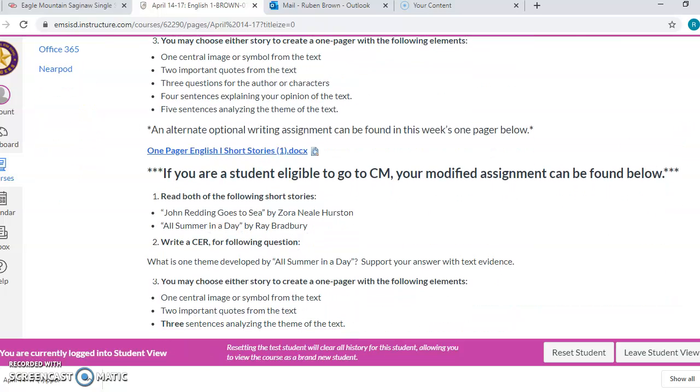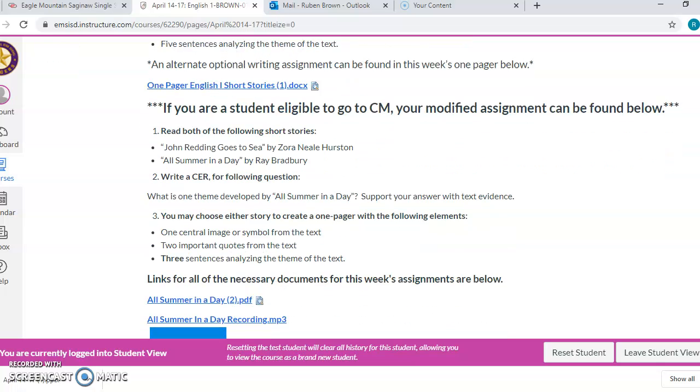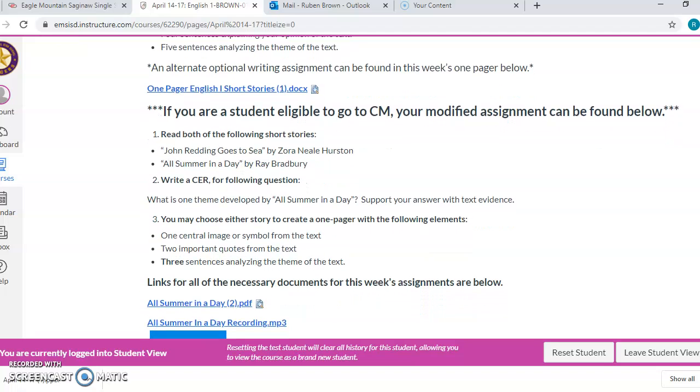Now, some of you are students who are eligible to go to CM and you typically receive modified assignments. Your instructions are right down here. You will see that you have an abbreviated or shortened assignment for this week. And you will every week moving forward, so be sure to look for that.